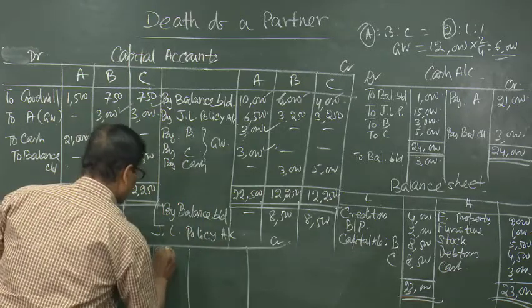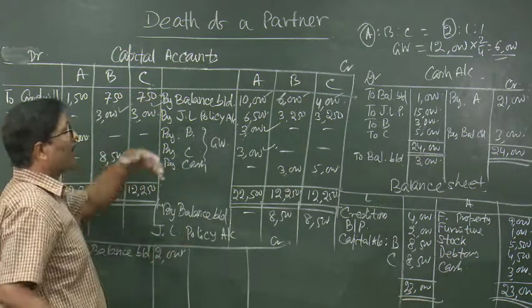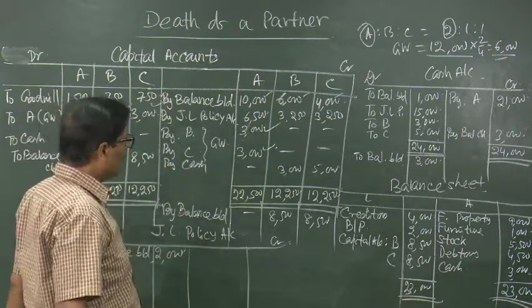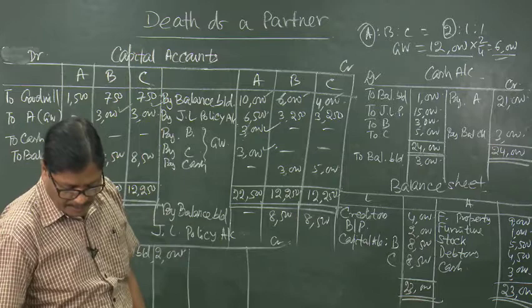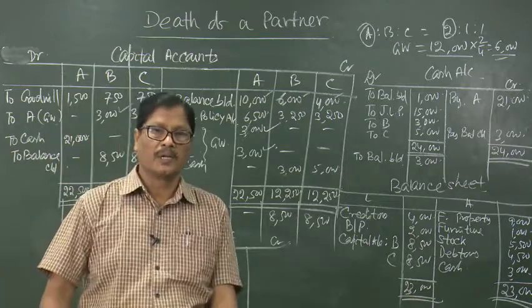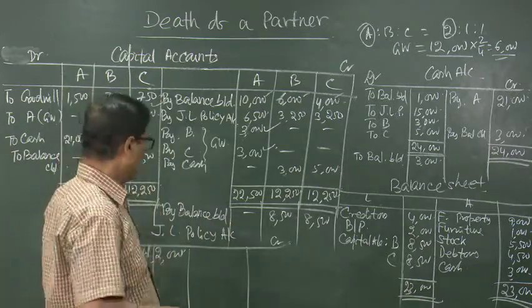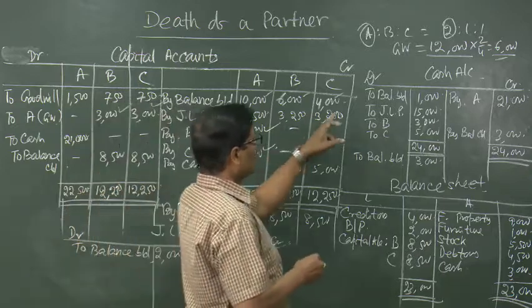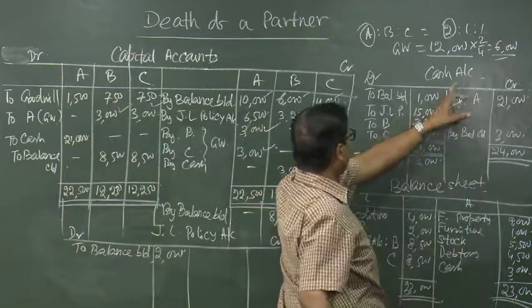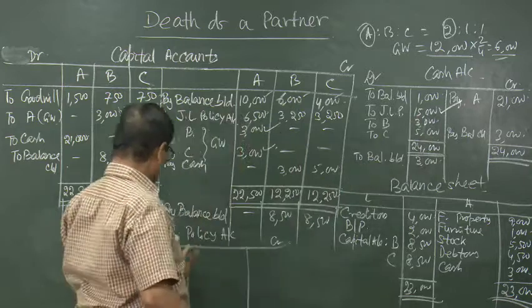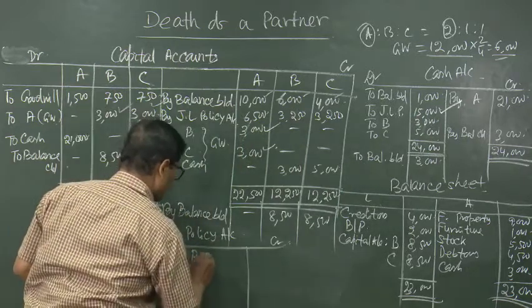When A dies, we are getting full amount, that is the policy amount was 15,000. So, if we are getting 15,000, the entry will be cash account debited to joint life policy account. So, joint life policy account will be credited by cash